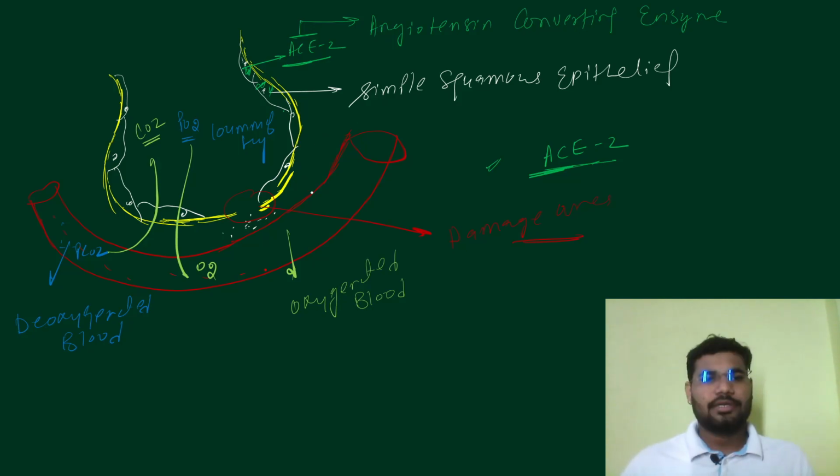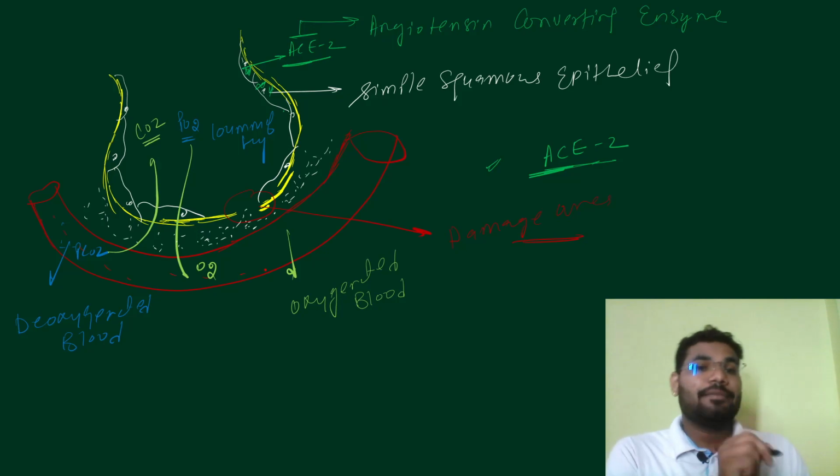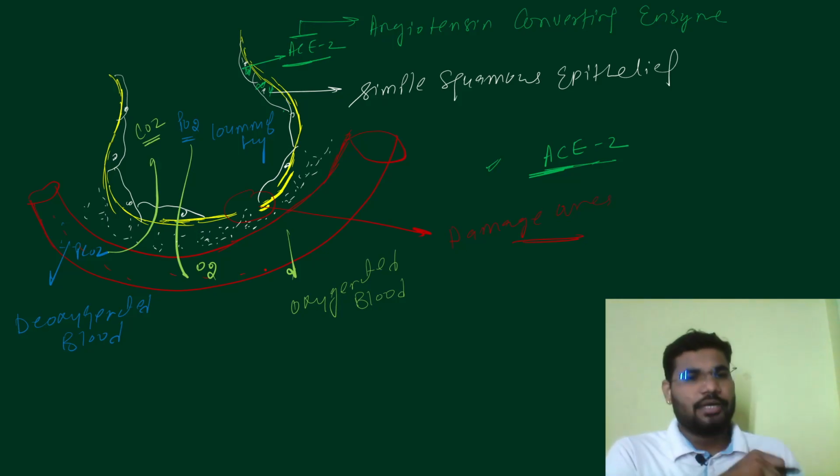Let's say mucus or a water-like fluid accumulates here. Now, between the alveoli and the blood vessel, there is mucus and water.